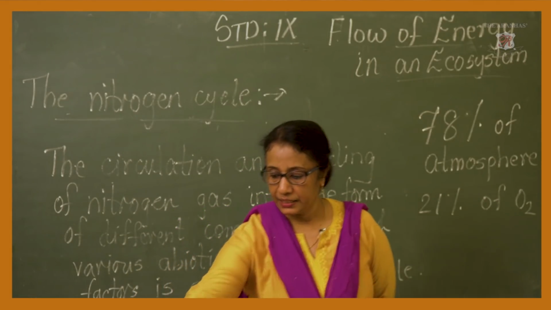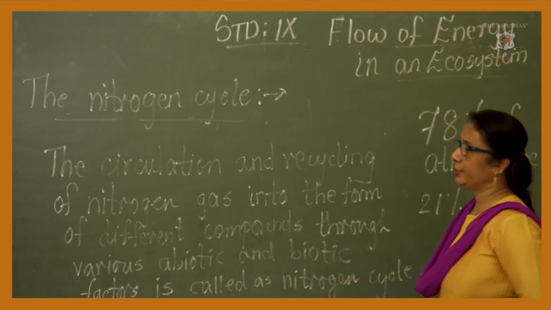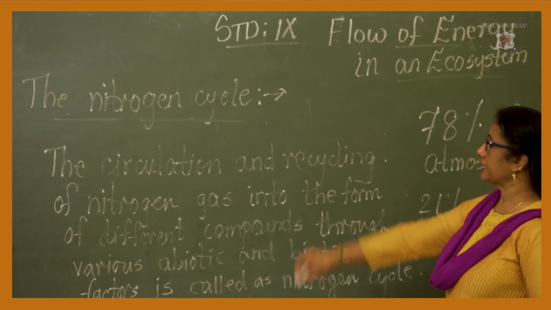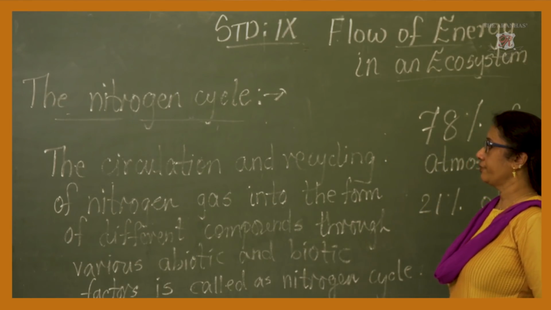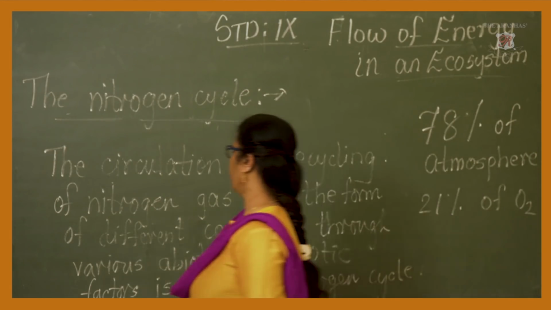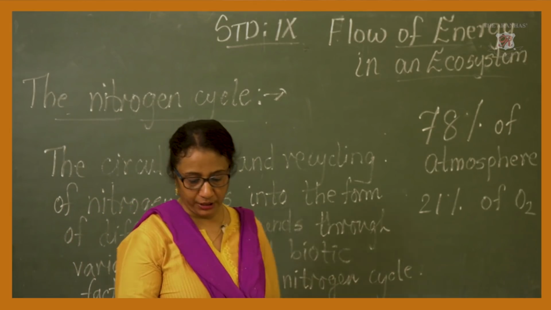Again the question comes to you, my dear children, how will you define the nitrogen cycle? It is nothing but the circulation and recycling of nitrogen gas into the forms of different compounds through various abiotic and biotic factors in nature, which is called the nitrogen cycle.